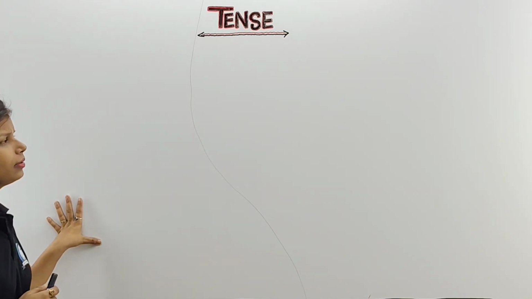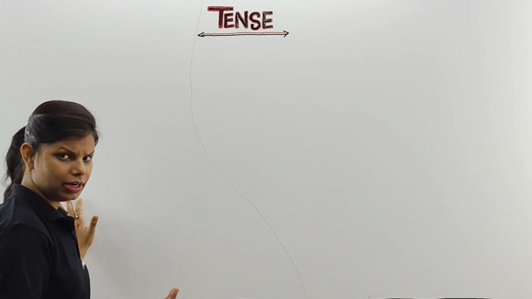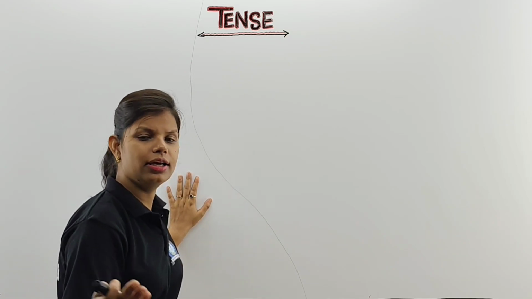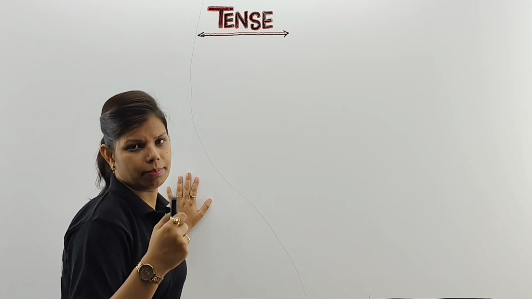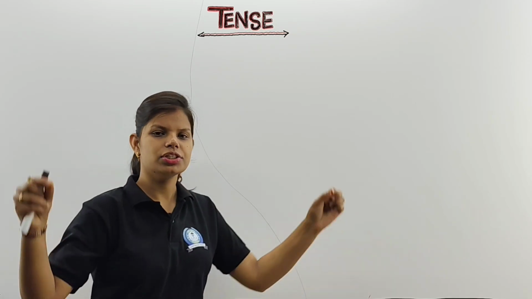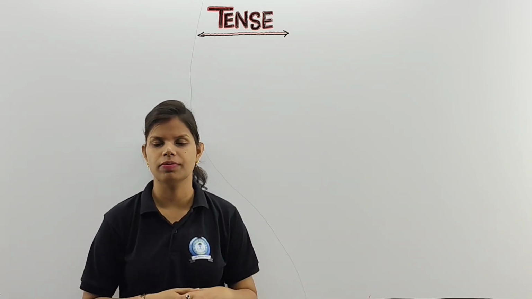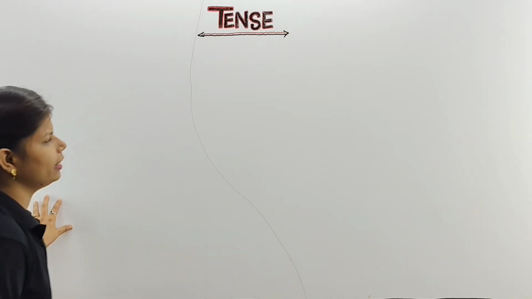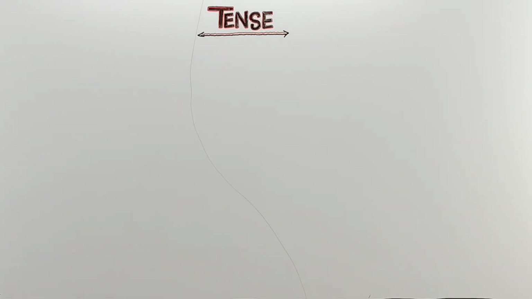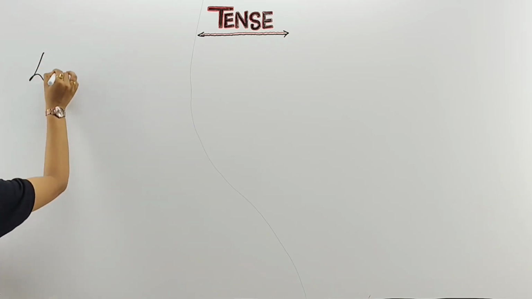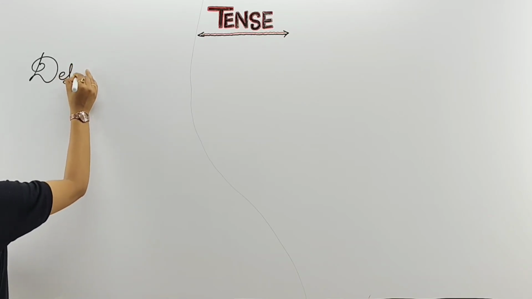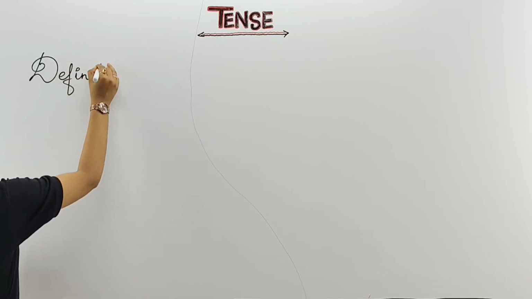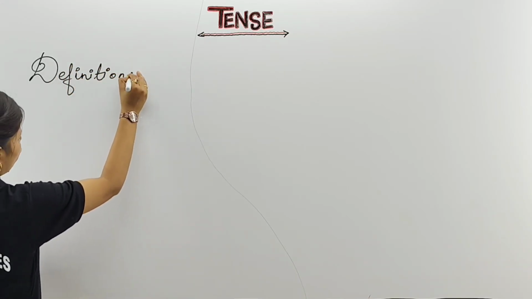What is tense? Can you guess what tense is or what it defines? I told you already, tense means kal. It always decides about the time. But how are we going to sum that up in a proper definition? Okay. So children, just hold your pen and copy in your hand. Start writing the definition of tense. First definition of yours is, tense refers to the forms of verb.